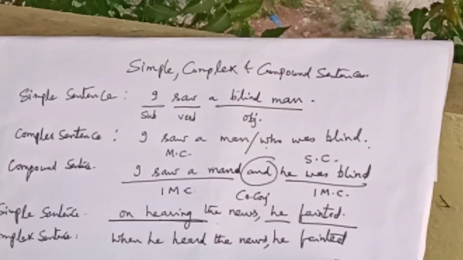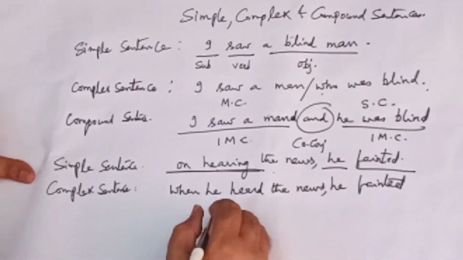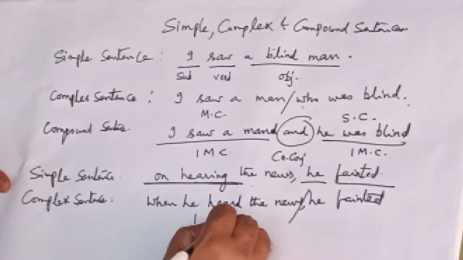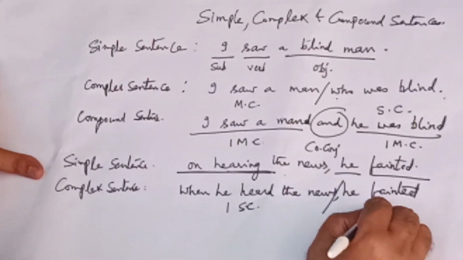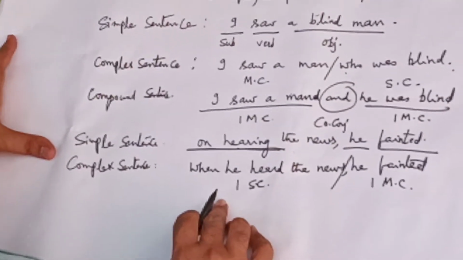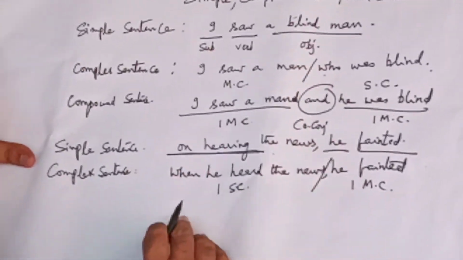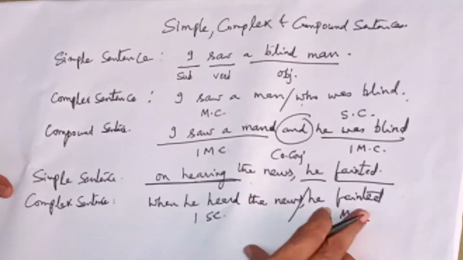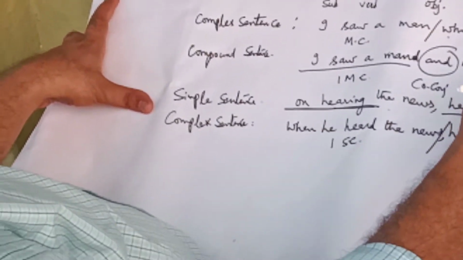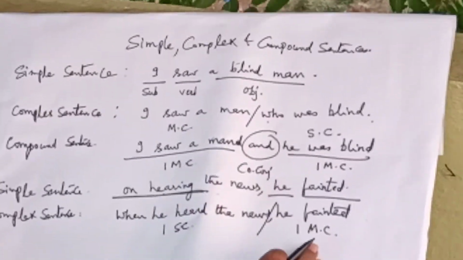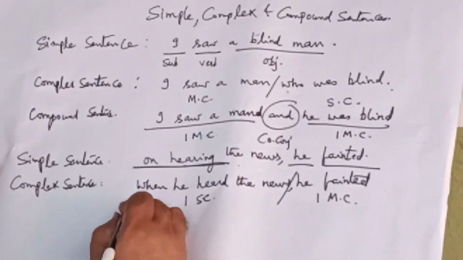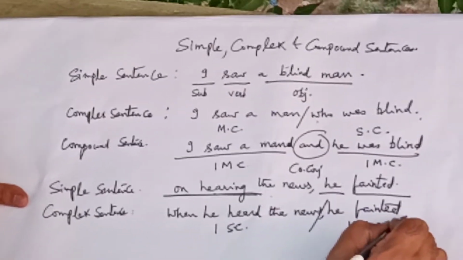So here how many clauses are there? There are two clauses. When he heard the news is one clause, it is called subordinate clause. He fainted is another clause, it is called main clause. So here we have one main clause and one subordinate clause. So it is a complex sentence. As I told you, a complex sentence has one main clause and one subordinate clause. So without changing the meaning, we have transformed a simple sentence into a complex sentence by using the subordinate conjunction when. When he heard the news, he fainted.